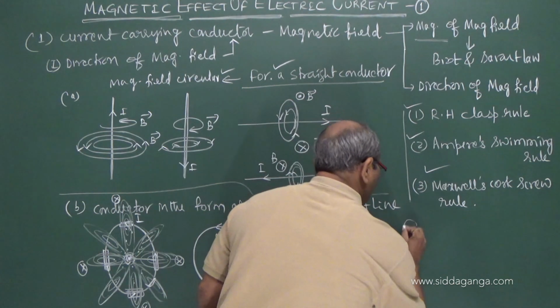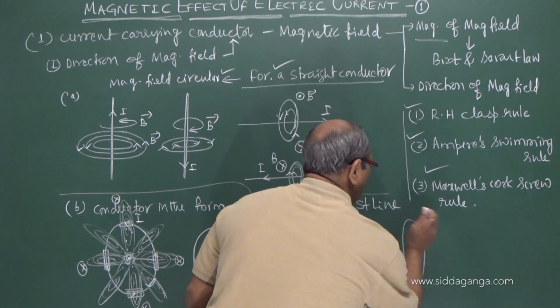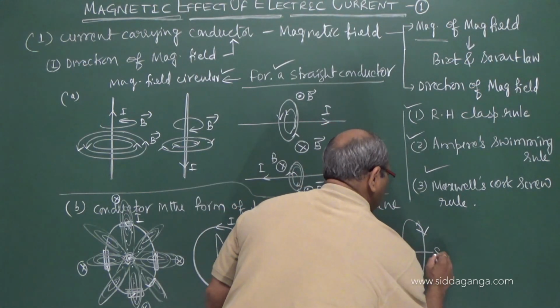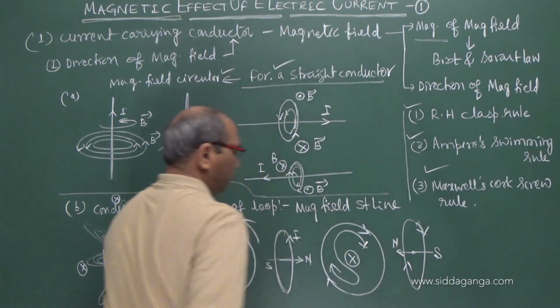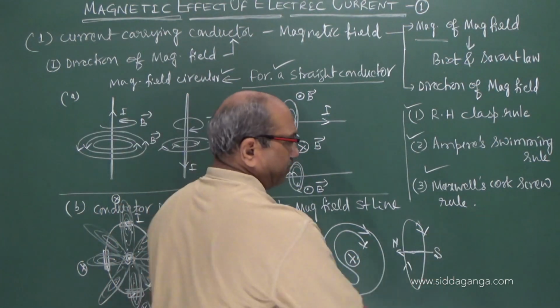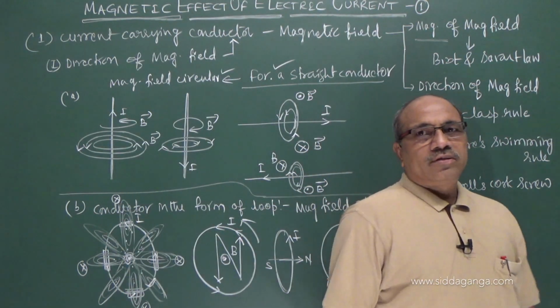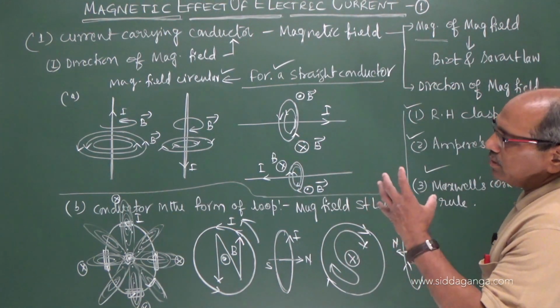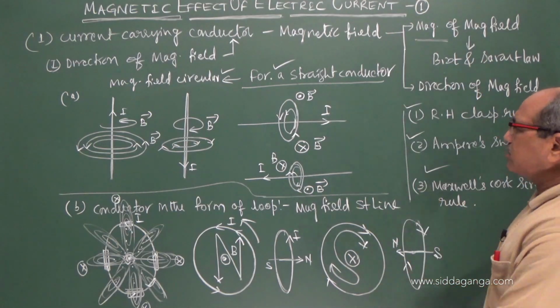This also I can show. The current is flowing in this direction. The center produces a field like this. This is the south end and north end. So the field is towards this. The dipole is acting towards the left. So with this I showed you how the direction of the magnetic field can be assessed.